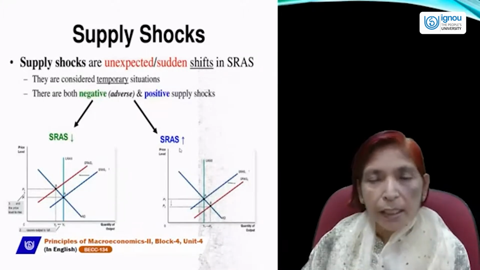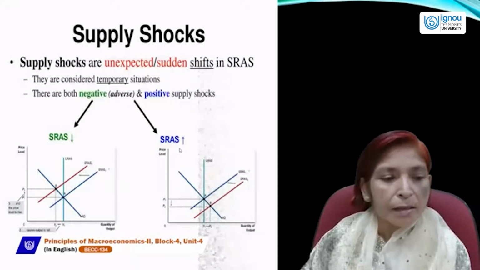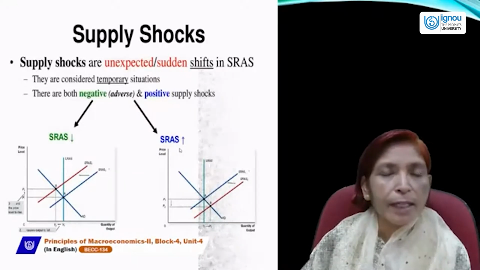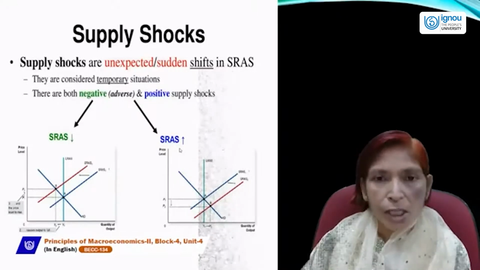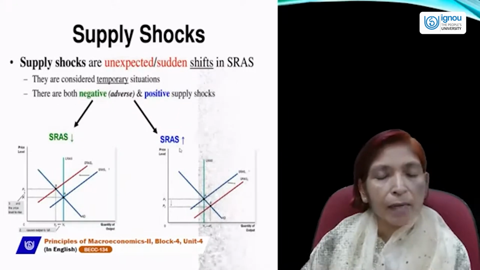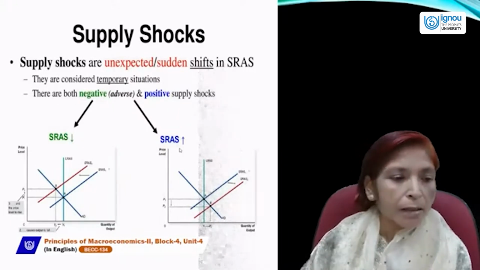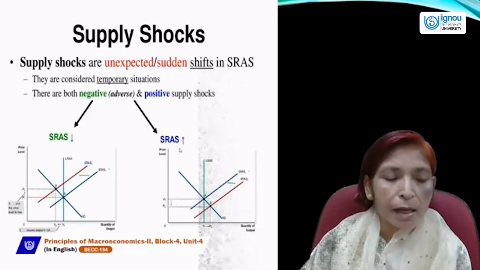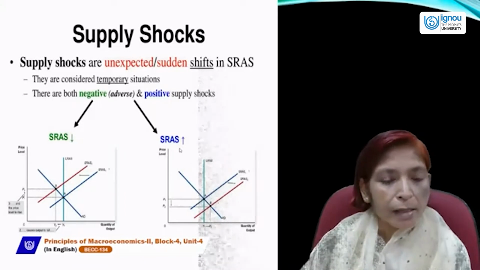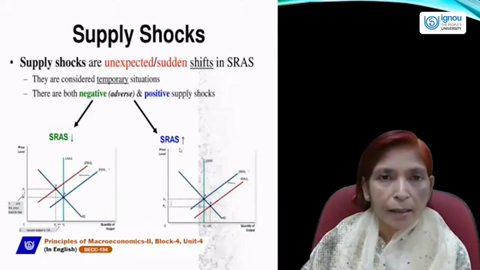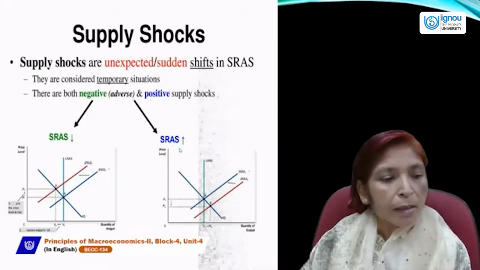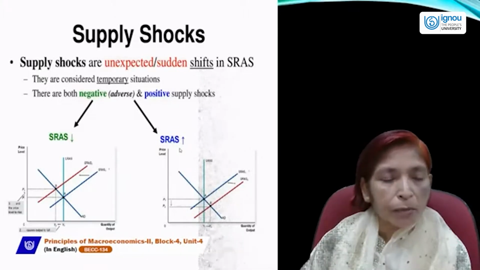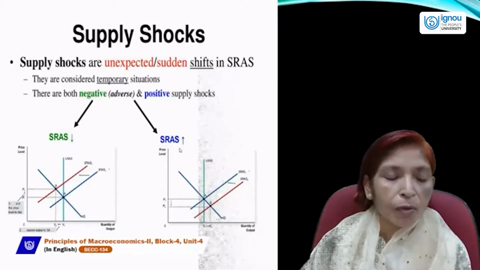If supply decreases, then the supply curve will shift to the left hand side. This left hand side shift will change the level of price and level of income. Here, this new supply curve is SRAS2, and it intersects the aggregate demand curve at point B. At this point B, the price level will increase from P1 to P2 and the level of income will fall from OY1 to OY2.